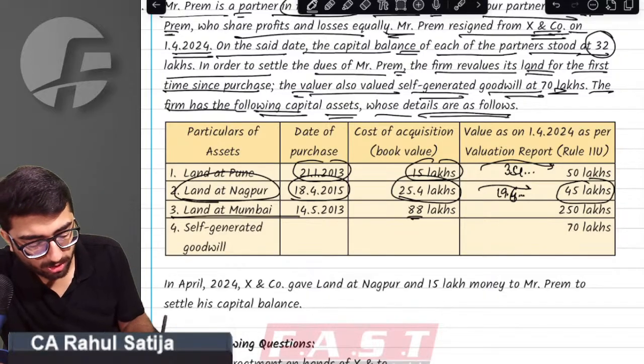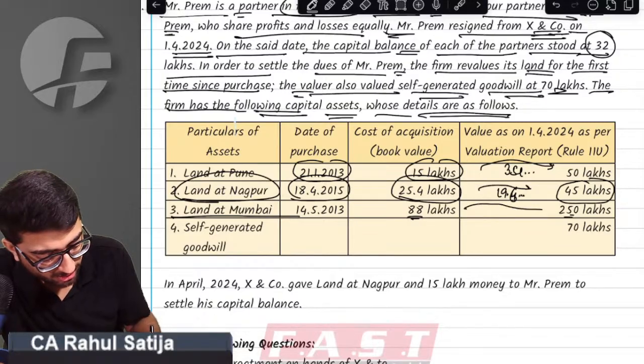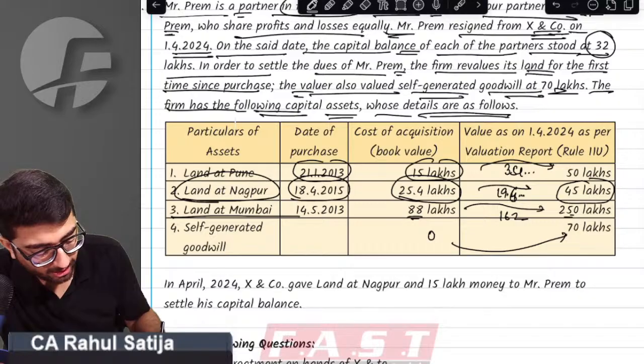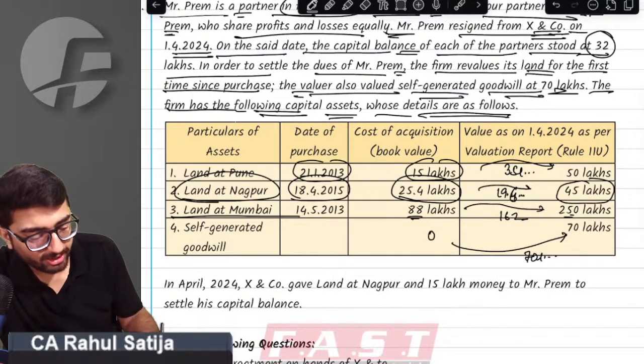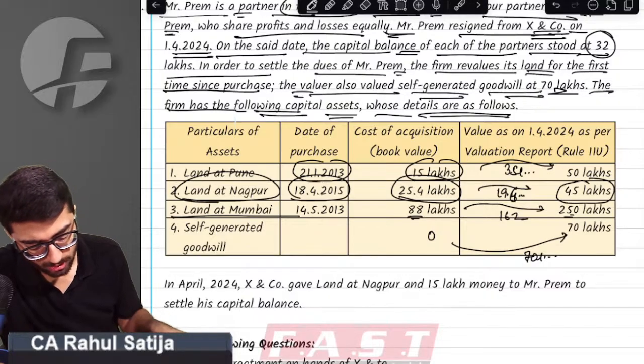Land at Mumbai was worth rupees 88 lakh and it has now been revalued to 250. The revaluation gain is 162. Self-generated goodwill was 0 and it has now been revalued at 80 lakh rupees. So 80 lakh is the revaluation gain in the case of goodwill.